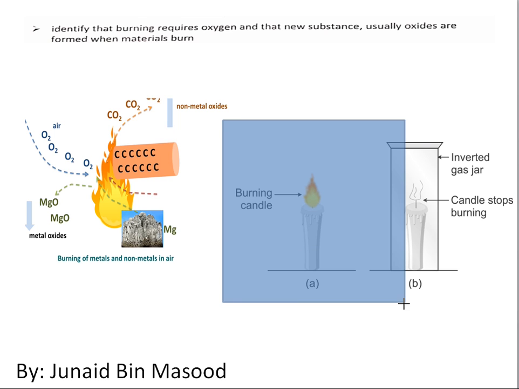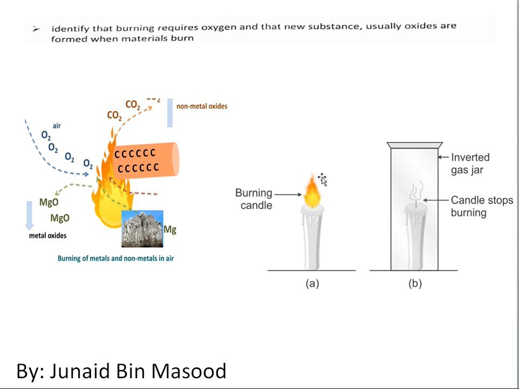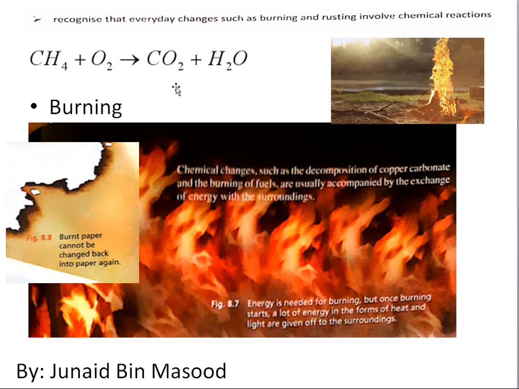So this figure shows basically that there is a candle, and when you put an inverted glass jar or glass on top of that candle, it stops burning. Why? Can you think? Of course, because burning requires oxygen. And once things are burning, what is happening? Can you guess what happened when something burnt here? Oxide of carbon was produced.